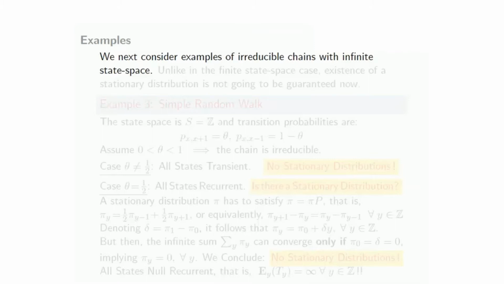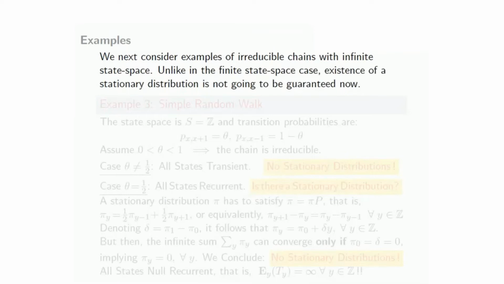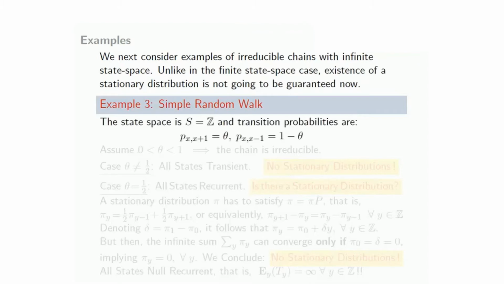Now we consider examples of irreducible chains with infinite state space. So unlike in the finite state space case, now the existence of stationary distribution is not guaranteed anymore. So what better example to start with than the simple random walk with infinite state space? So the state space is all integers, and remember the transition probabilities are you go from x to x plus 1 with probability theta, and x to x minus 1 with probability 1 minus theta. Of course, we assume that theta is a number strictly between 0 and 1, which will make the chain irreducible.